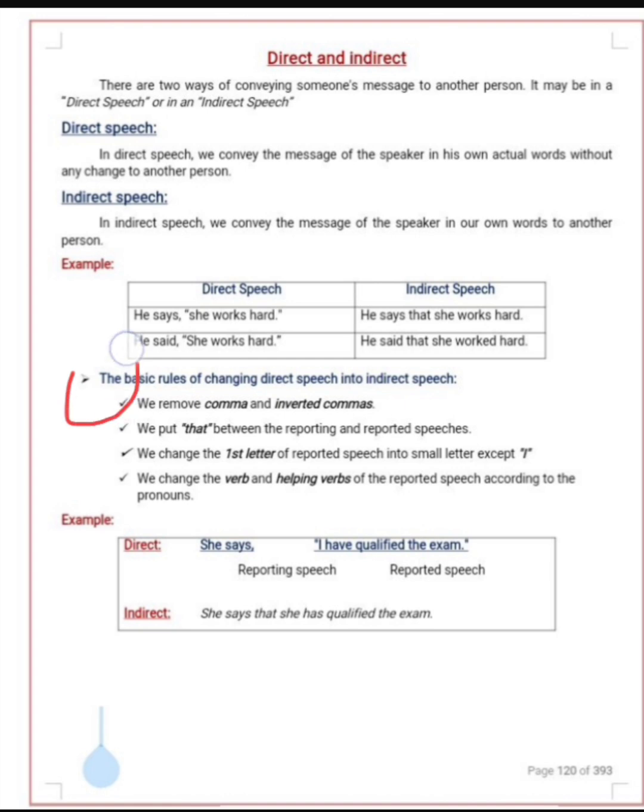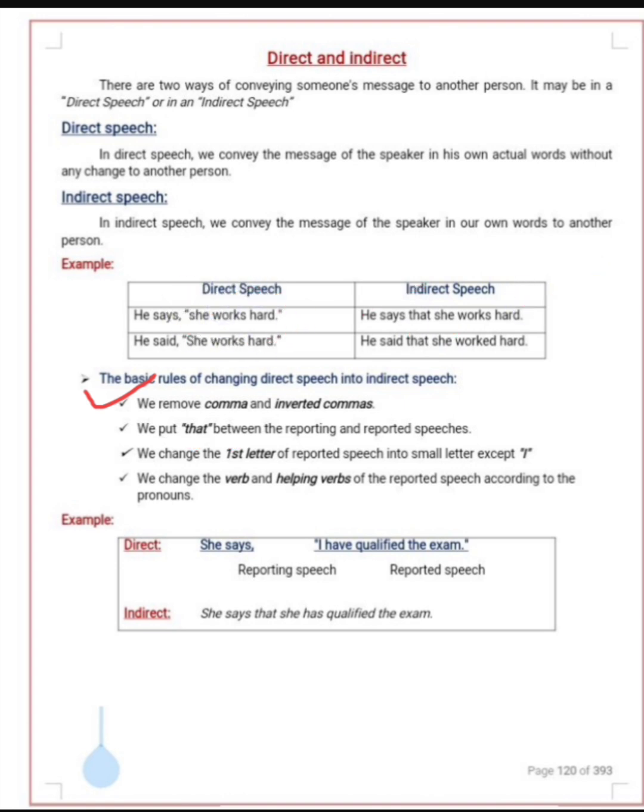Now there are some basic rules of changing direct speech into indirect speech. First of all, we remove the comma and inverted commas, and we put "that" in place of the comma and inverted commas. Now in this sentence you can see I have kept "that" and removed these inverted commas over here.